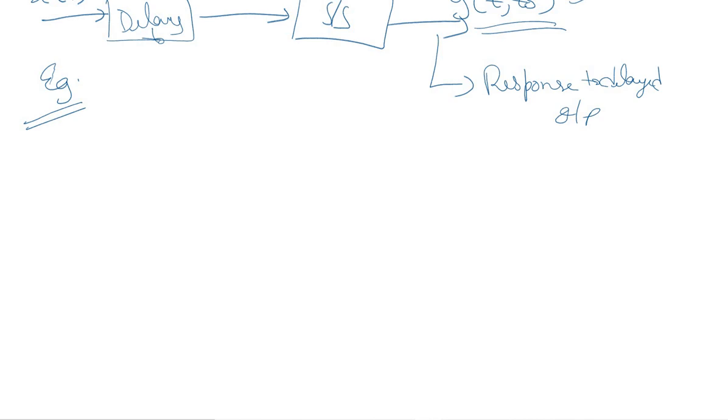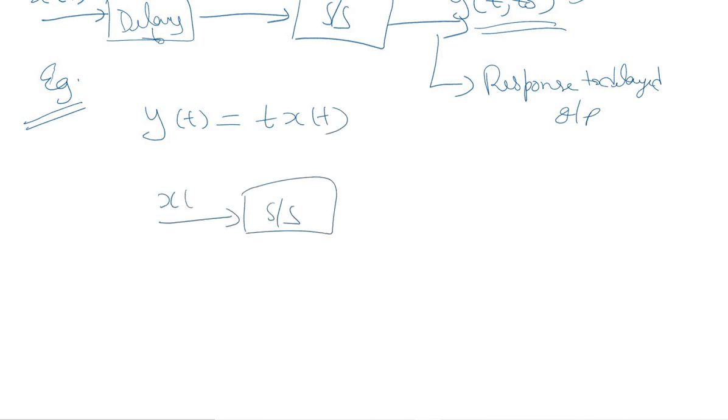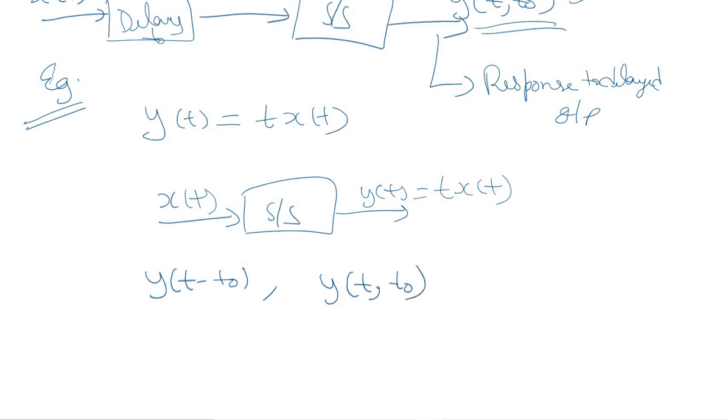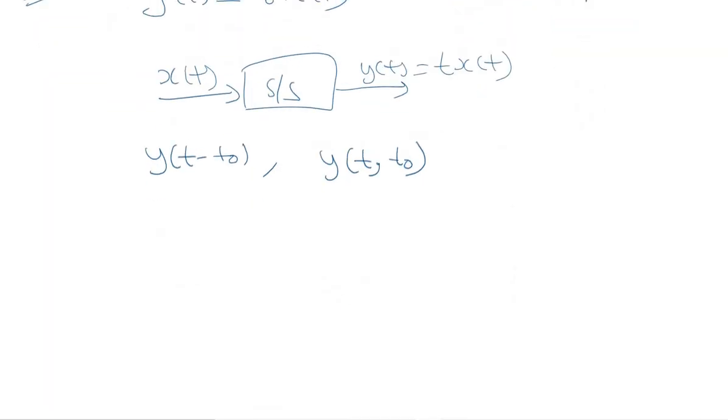Let us take a simple example, y(t) = t·x(t). That means we have a system whose input is x(t) and the output is y(t), which is equal to t times x(t). In order to identify the time variance and invariance, we need to find out the delayed response and the response to the delayed input. Let us find out these two terms one by one.